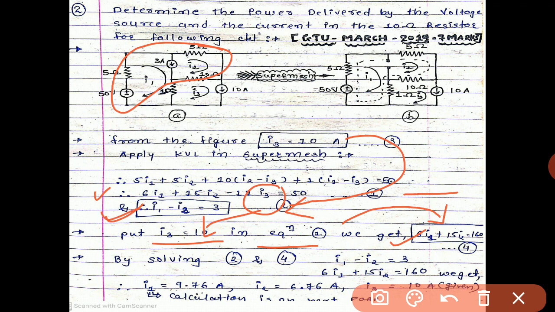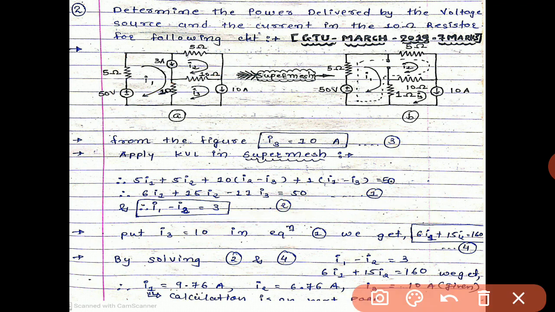And we have I1 minus I2 equals 3 from the super mesh loop. So we have two equations now: I1 minus I2 equals 3, and 6I1 plus 15I2 equals 160. By solving equation number 2 and 4, we get the value of I1, that is 9.76 ampere, and I2 will be 6.76 ampere, and I3 is already given. By Cramer's rule we can easily find the values of I1 and I2, and I3 we already have, that is 10 ampere.